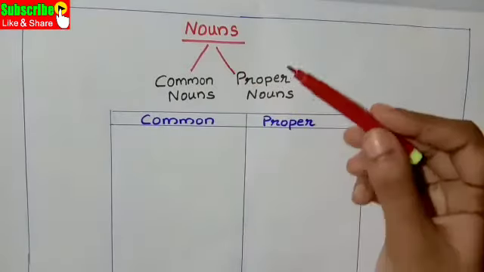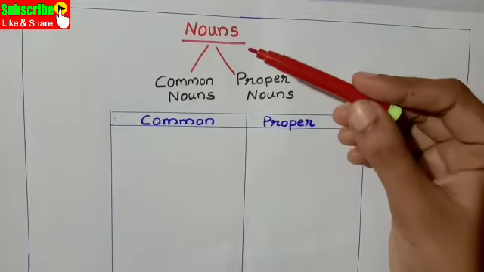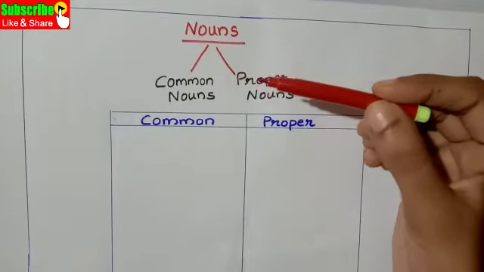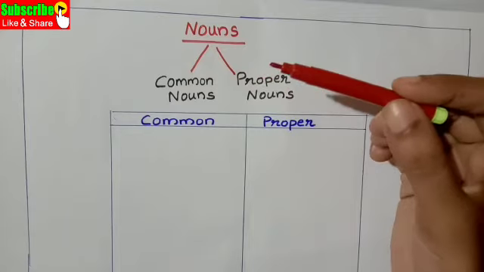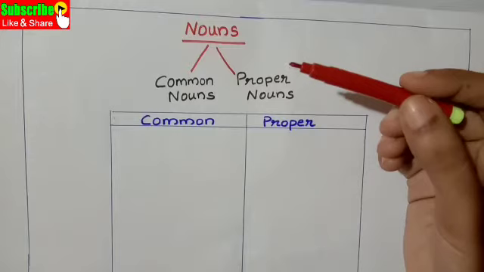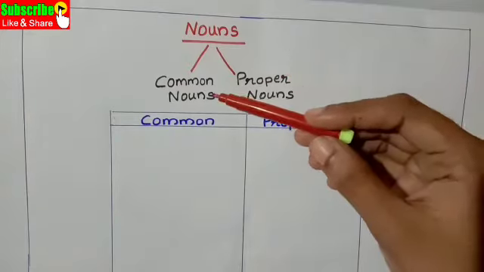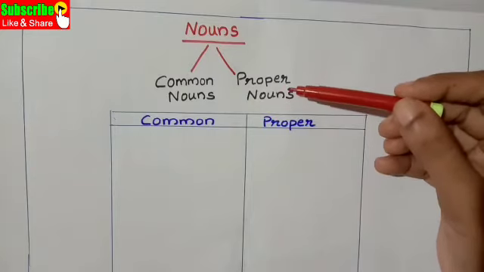Nouns can be classified into four types, but here we discuss only two types, that is common nouns and proper nouns.